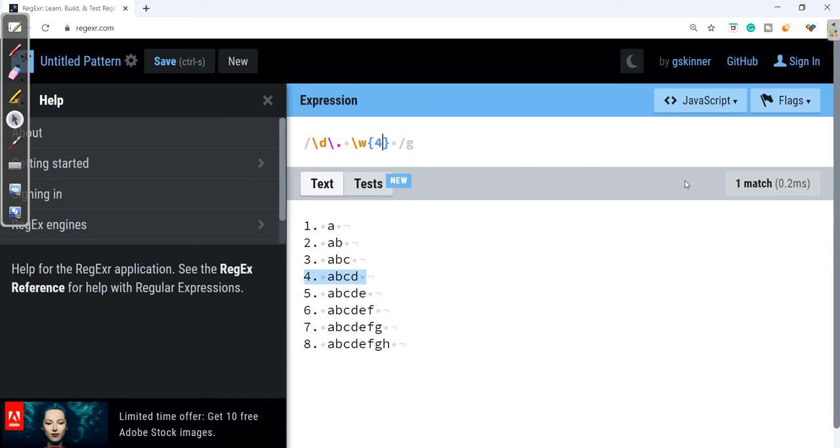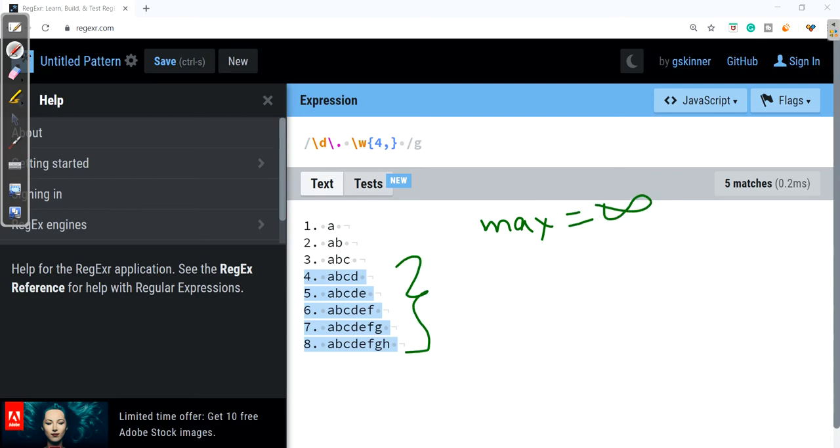Now what if I give 4 comma? Here it assumes the maximum value to be infinite, so the minimum value is 4 and the last value is 8, whichever is the largest value.